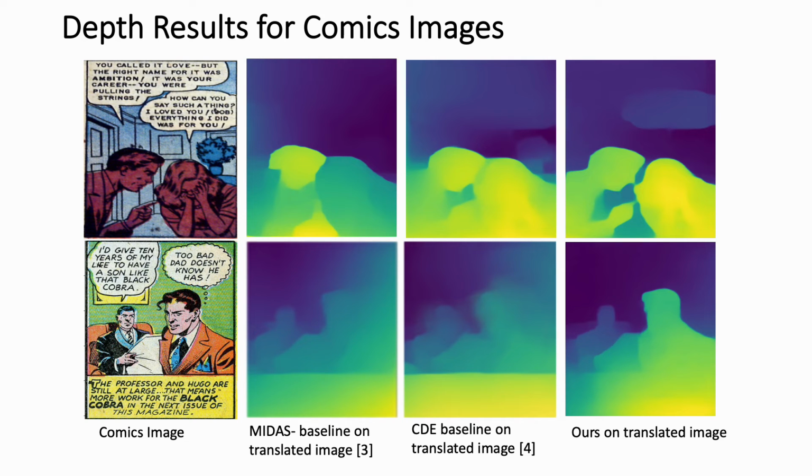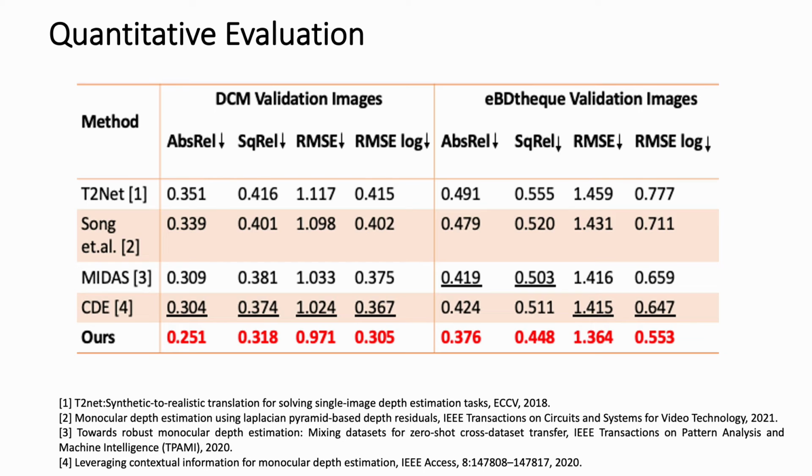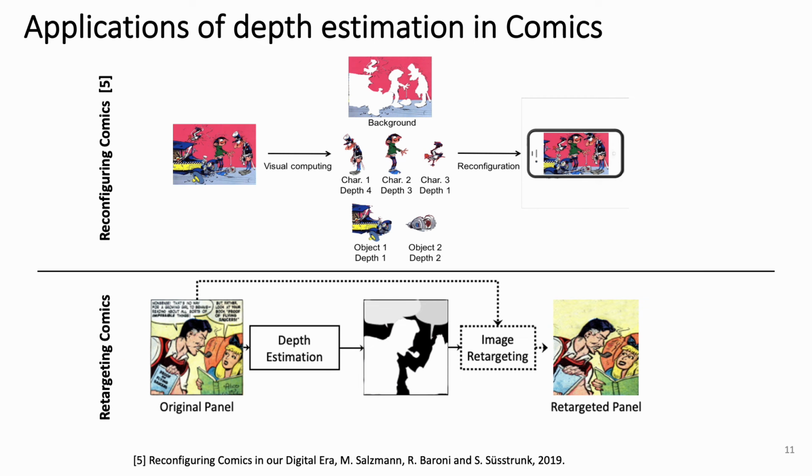We show qualitative results where our method outperforms both the baselines and provides a better foreground versus background separation. We also introduce a benchmark dataset for comics images with 450 manually annotated image depth pairs, comprising 300 images from the standard DCM validation dataset and 150 images from the standard eBDtheque validation dataset. Quantitatively, our method outperforms all the other baselines across two sets of benchmark images across all metrics. Our method can be further extended to perform comics reconfiguration or retargeting of comics panels.